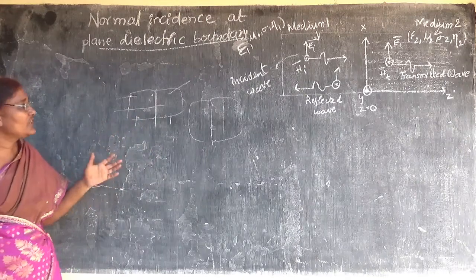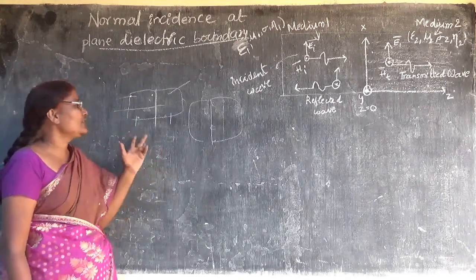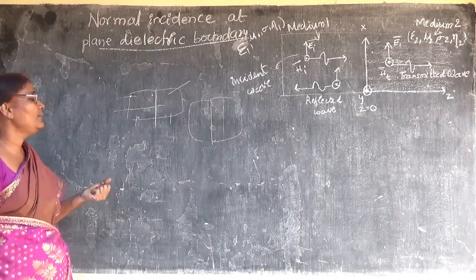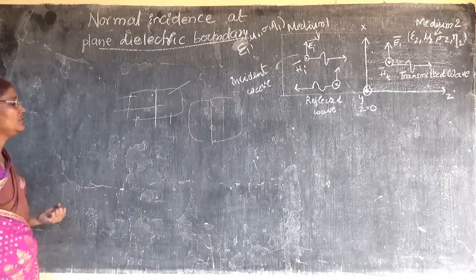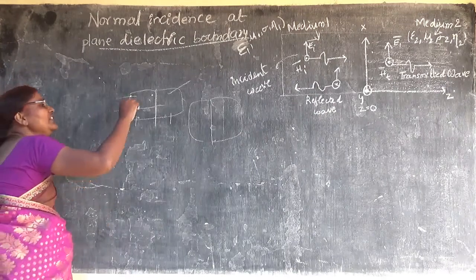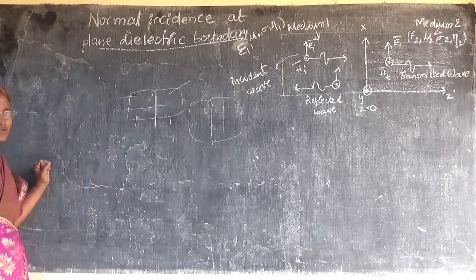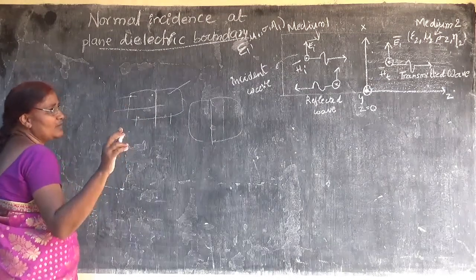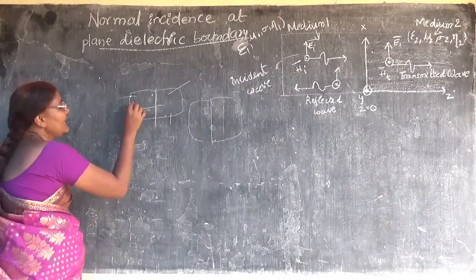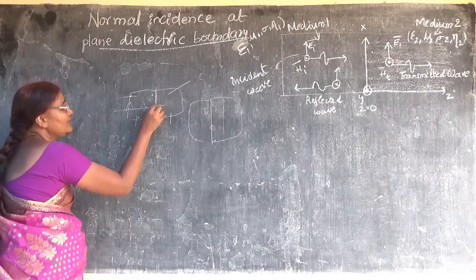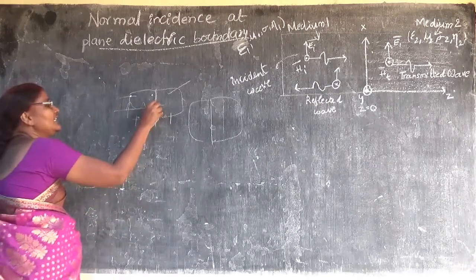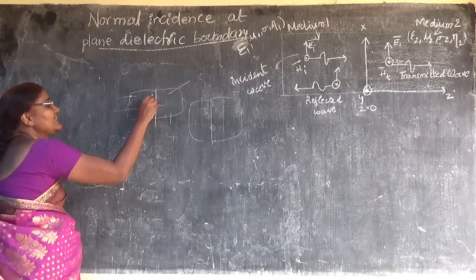So now we are going to learn about different boundaries between the media, and also how the wave is incident on the boundary. The wave can be incident on the boundary in two ways. One is normal incidence. That means it will be incident on the boundary at an angle of 90 degrees.